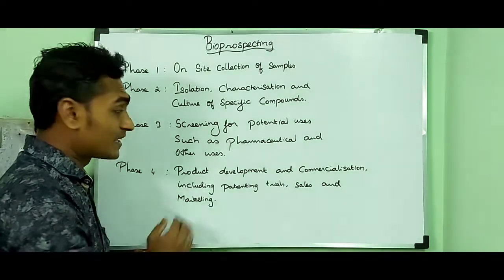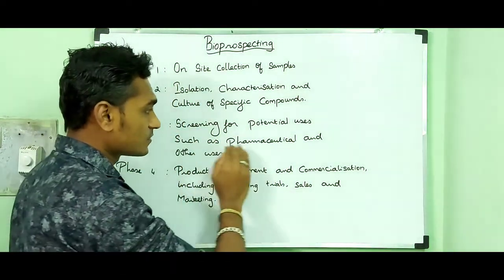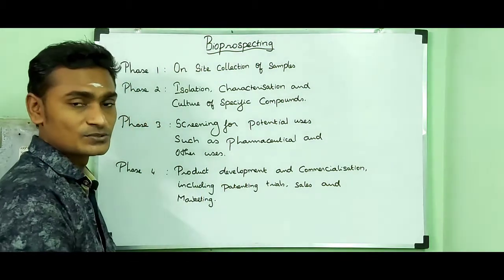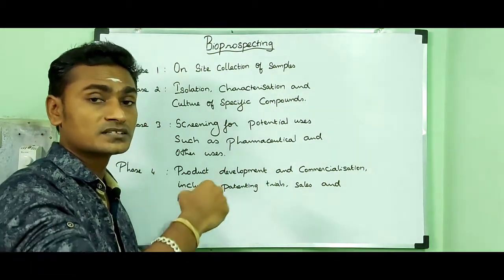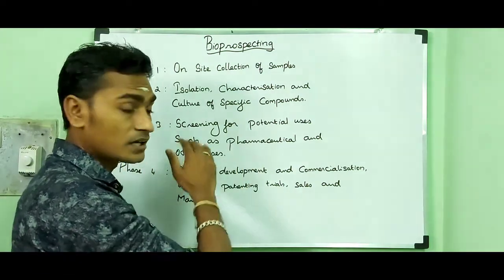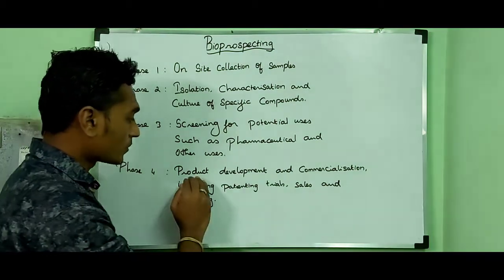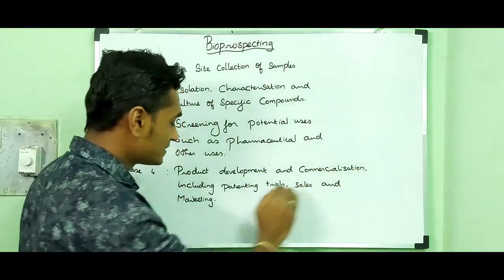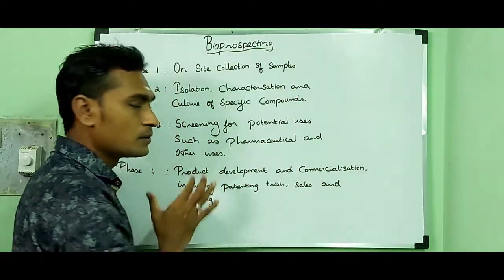The third phase, screening for potential uses such as pharmaceutical and other uses. So we have to test whether that biochemical resource or the genetic information can be used in pharmaceutical or other uses. Then phase 4, product development and commercialization, including patenting, trials, sales and marketing.